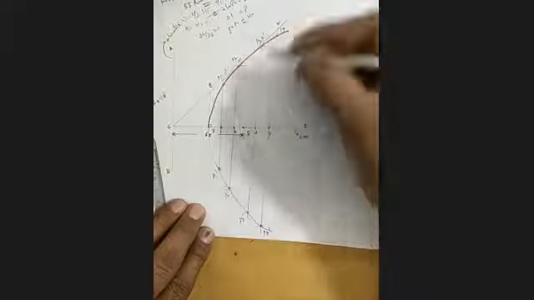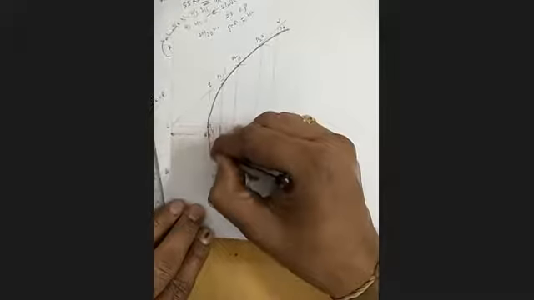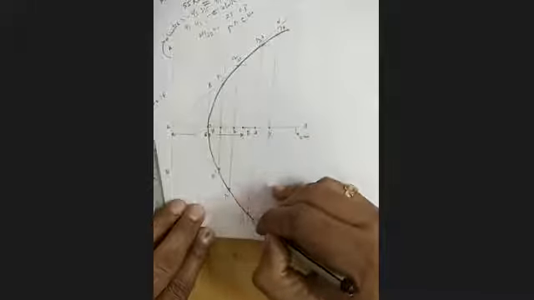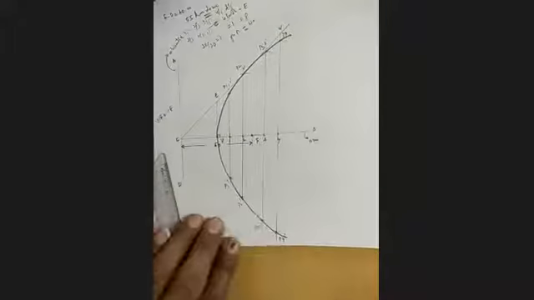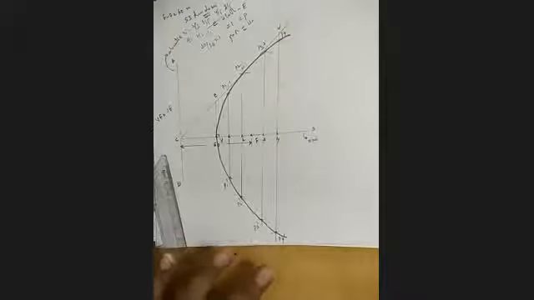A parabola is very simple compared to an ellipse. See, this is the parabola, ma. Finished, ma. A parabola is an open loop entity. Only one focus, one directrix. Any doubts?